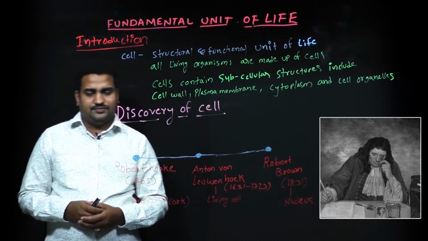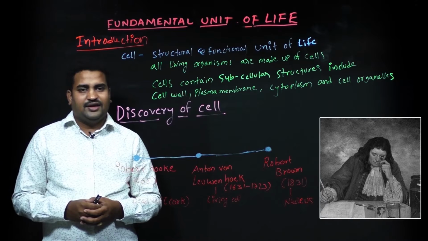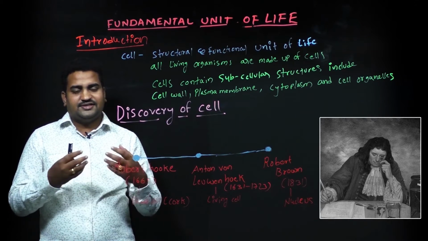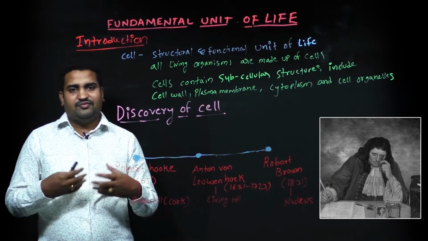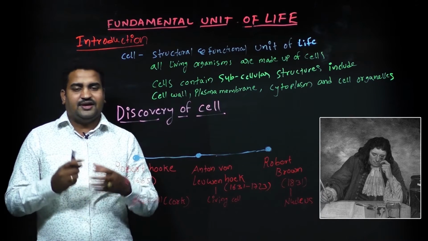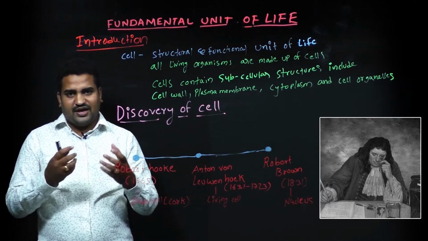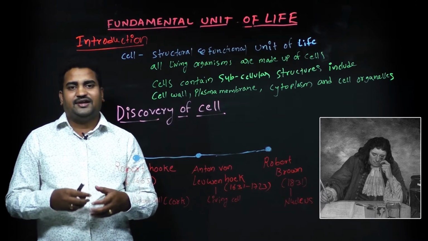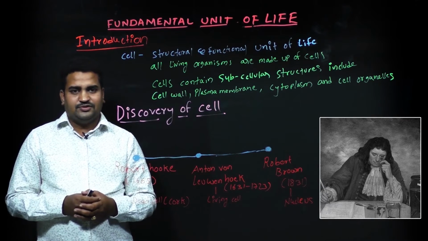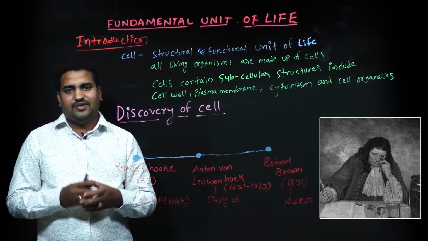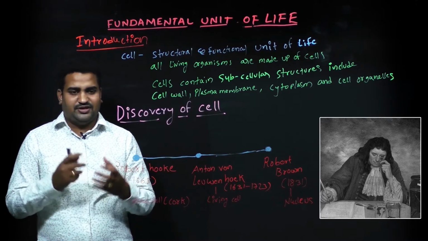Now Anton van Leeuwenhoek. So he is regarded as the father of bacteriology. He constructed single lens microscope. This magnification was 200 times at that time. So this was the superior microscope at his timings.